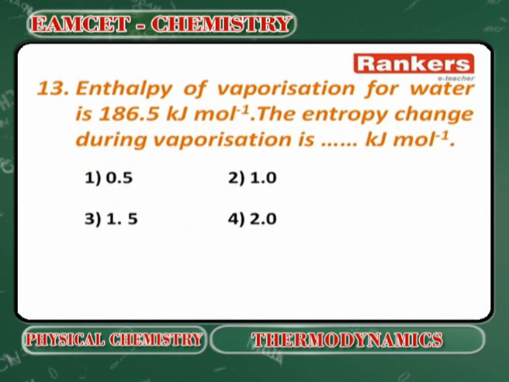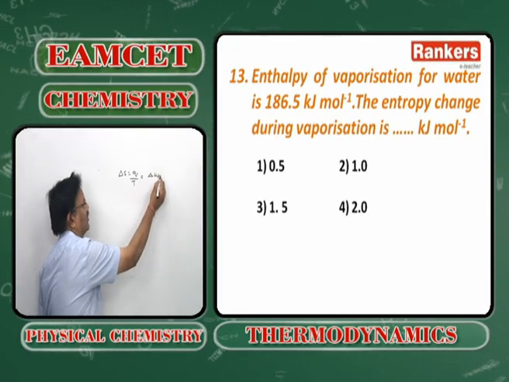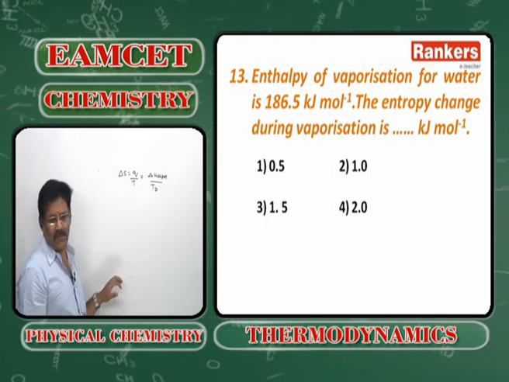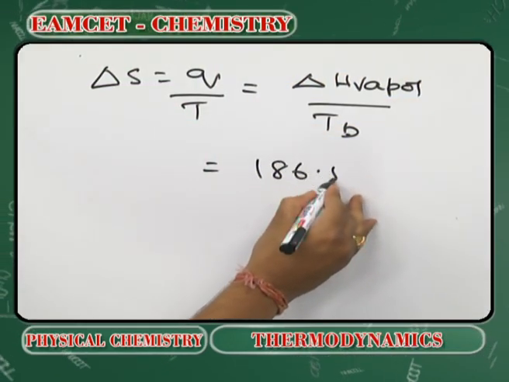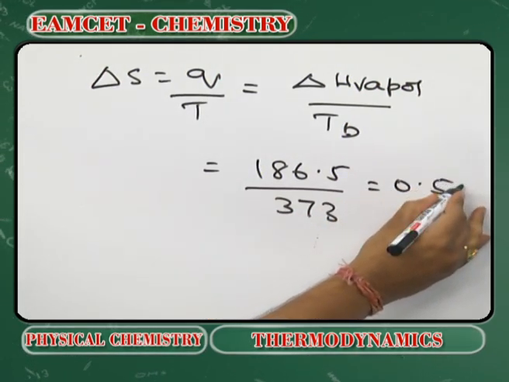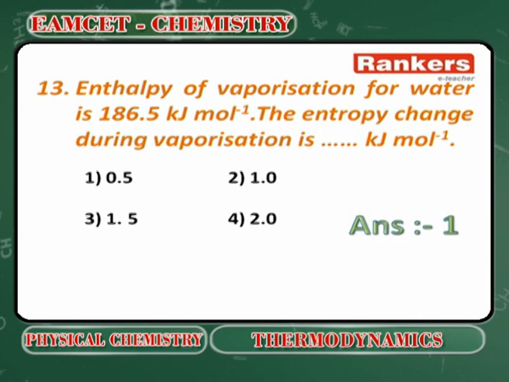Next, enthalpy of vaporization for entropy change. So, delta S is equal to Q by T. What is Q here? Delta H of vaporization, by the boiling point. What is delta H vaporization? 186.5. What is the boiling point of the water? 373. So, it comes to 0.5. Option 1 is the answer. Next question.